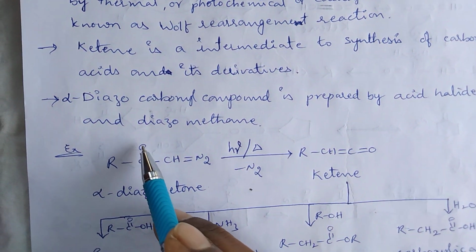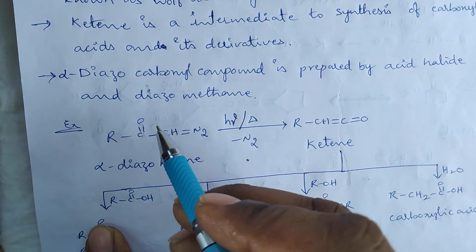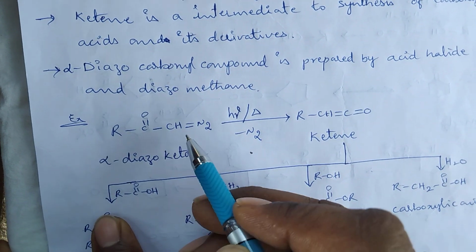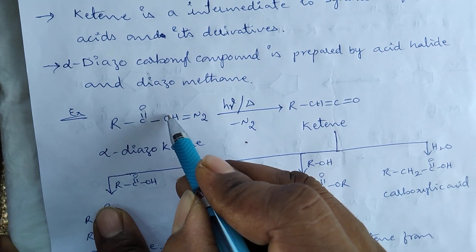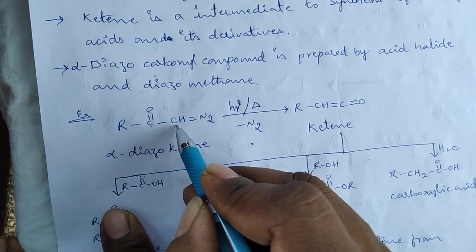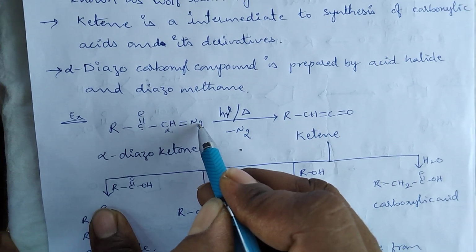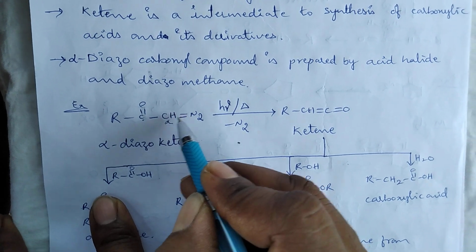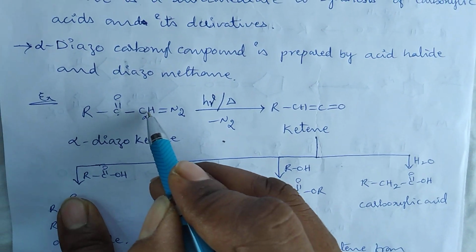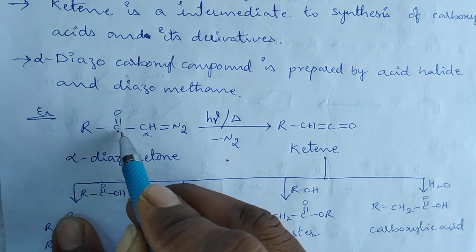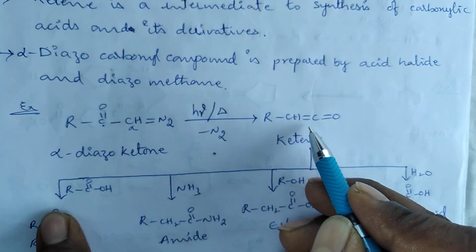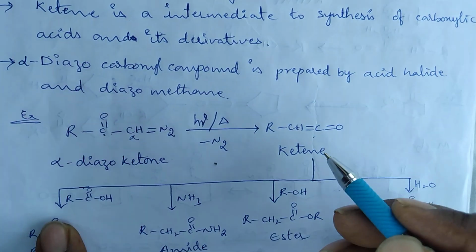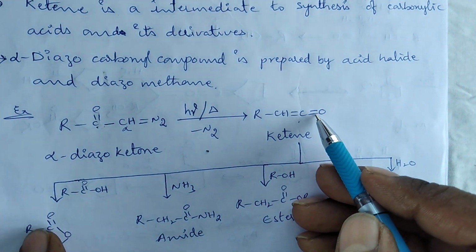That means in named reactions, the adjacent position of the carbonyl group is considered the alpha position. So here, alpha diazoketone, this group is converted into ketene. So this is known as the Wolff rearrangement reaction.